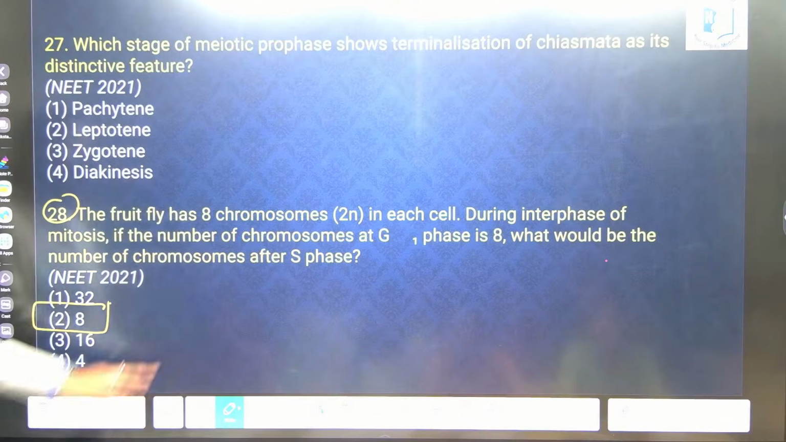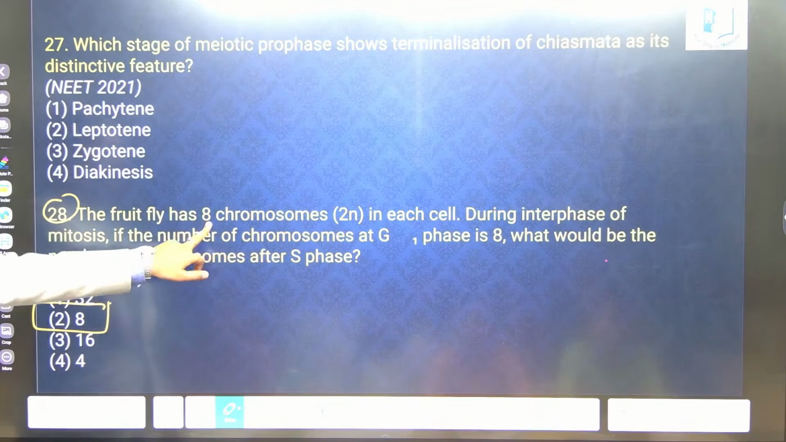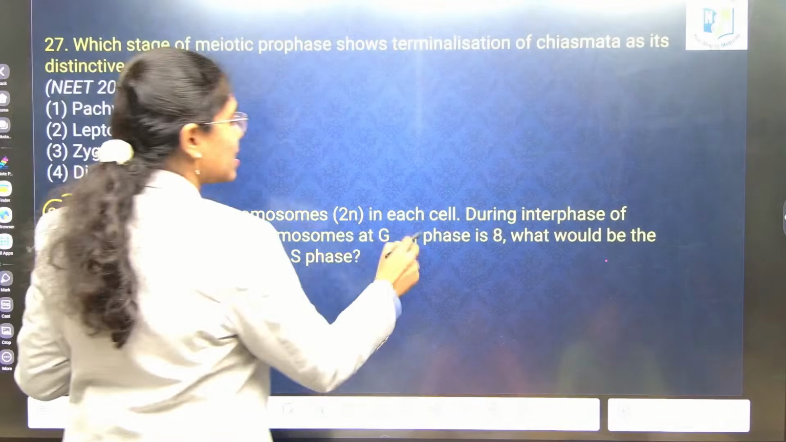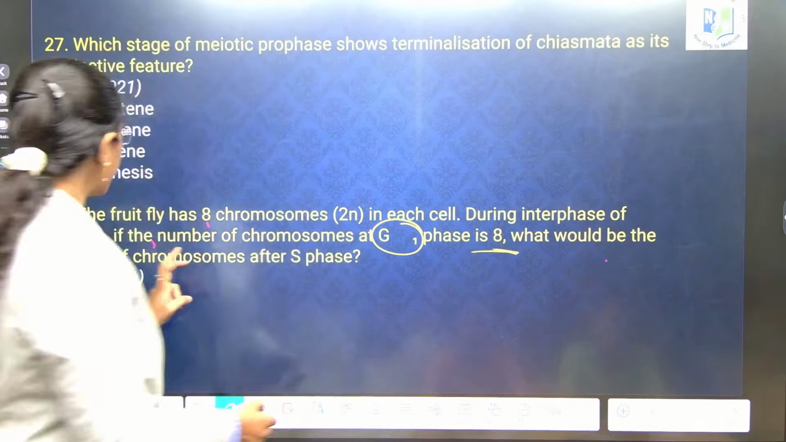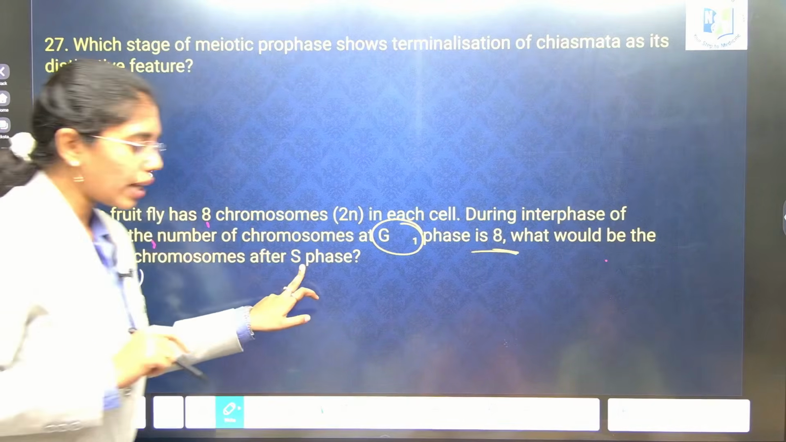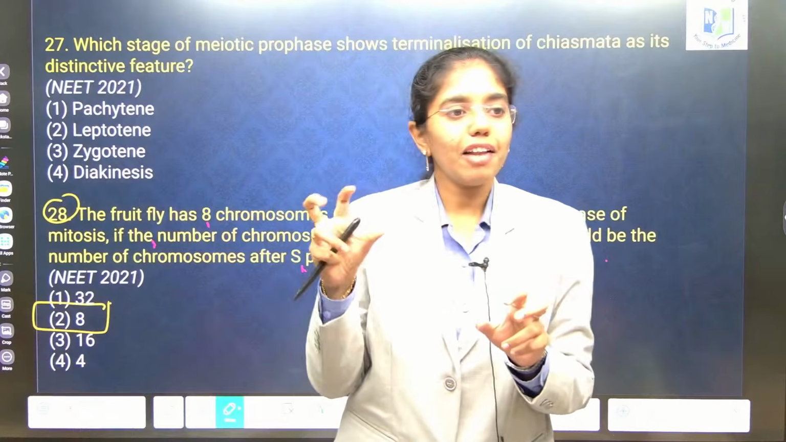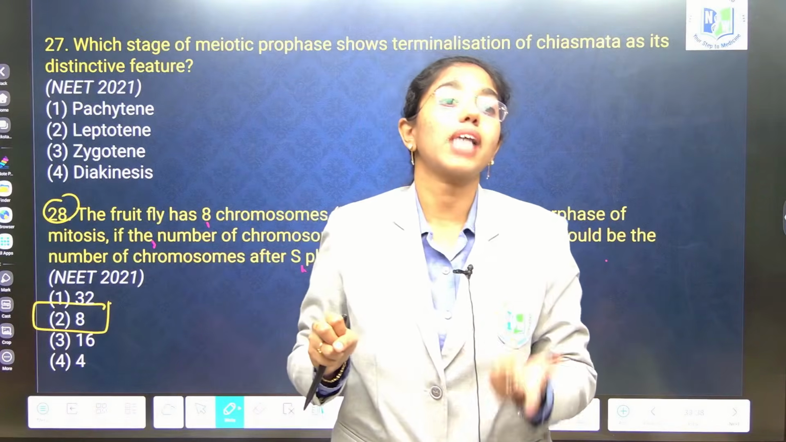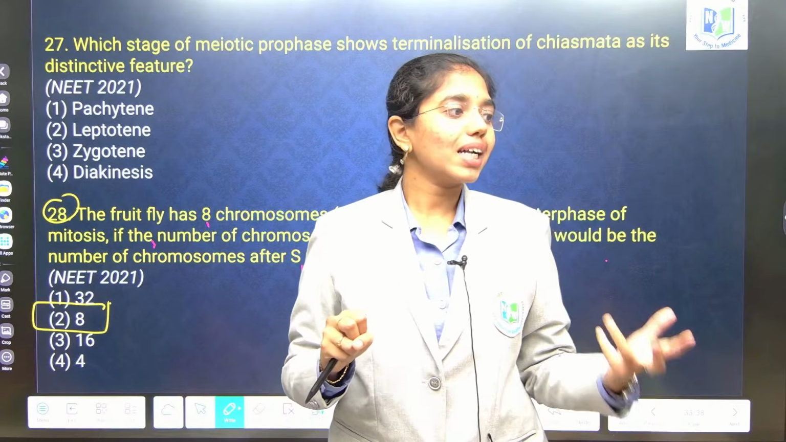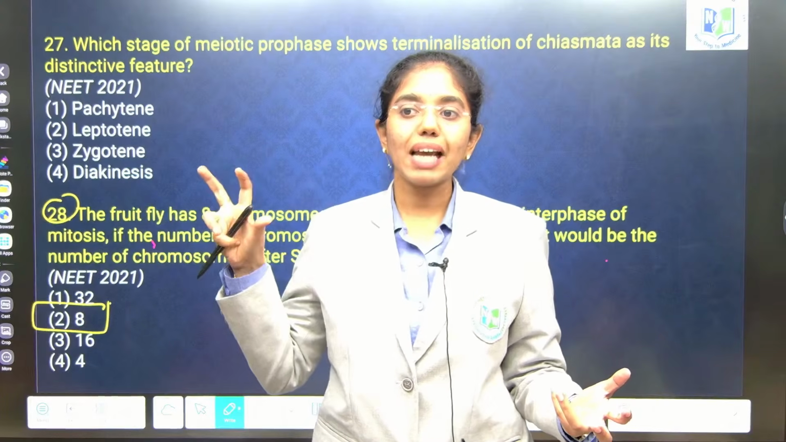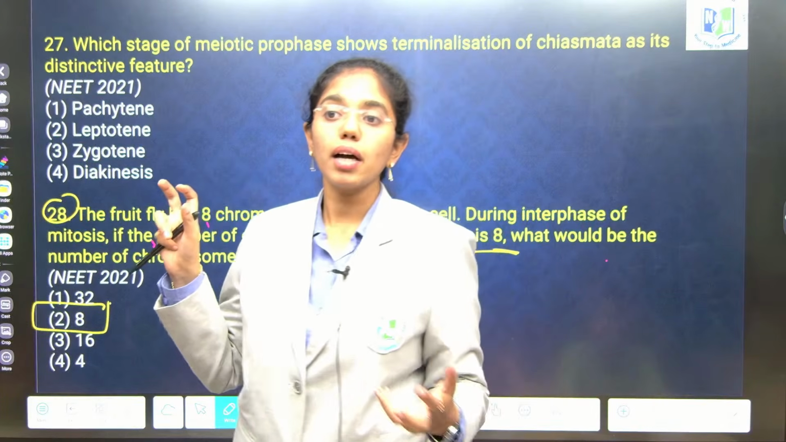Good. Fruit fly has how many? 8 chromosomes. During interphase of mitosis, if the number of chromosomes at G1 is 8, what would be the number of chromosomes after S? 8 only. Okay. I have to tell you about two terms now. The cell whichever is ready for meiosis, parent cell of meiosis is known as meiocyte. Daughter cells of meiosis are known as meiospores. Meiocyte is diploid, meiospores are haploid.